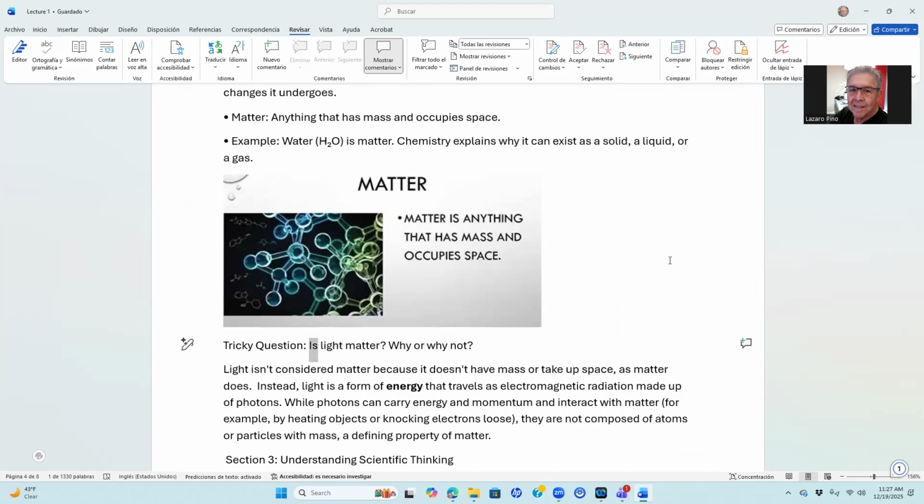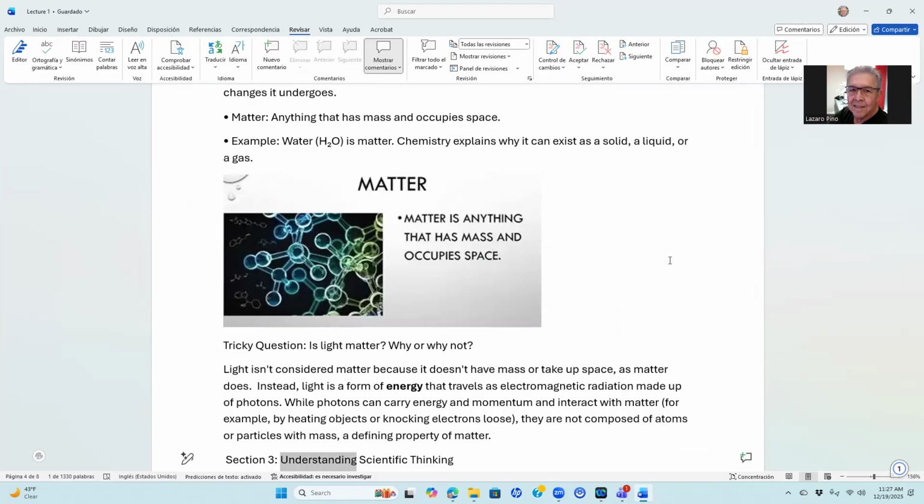Tricky question: is light matter? Why or why not? Light isn't considered matter because it doesn't have mass or take up space, as matter does. Instead, light is a form of energy that travels as electromagnetic radiation made up of photons. While photons can carry energy and momentum and interact with matter, for example, by heating objects or knocking electrons loose, they are not composed of atoms or particles with mass, a defining property of matter.